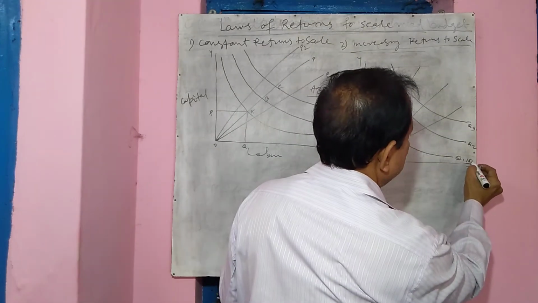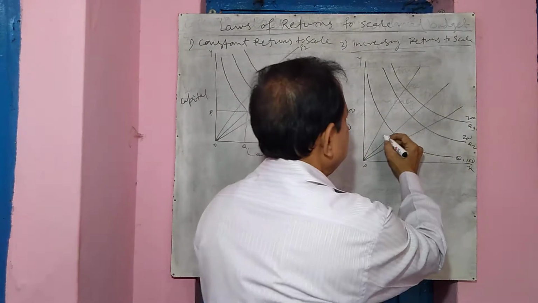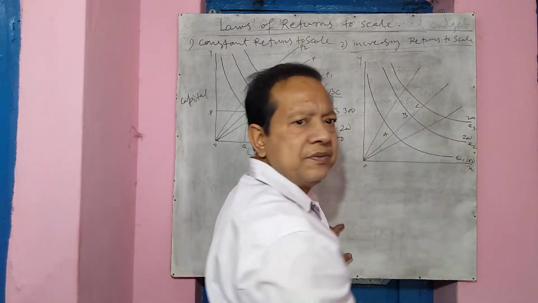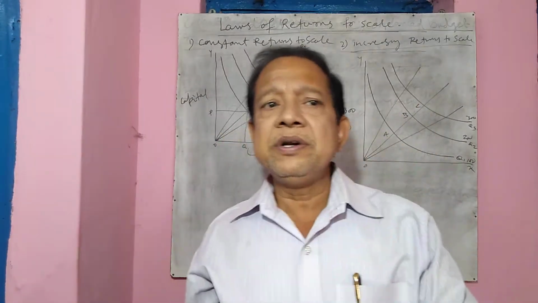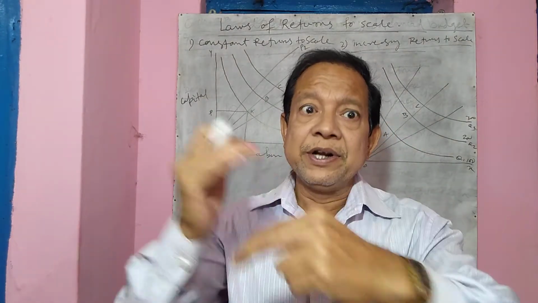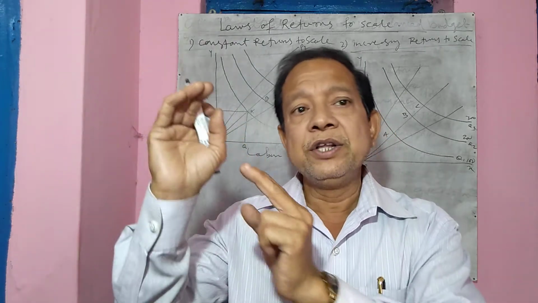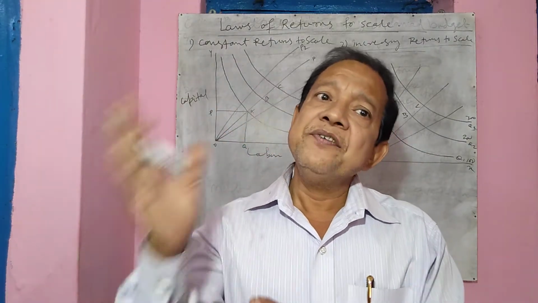Let's say again 100, 200, 300. See here, A, B, C. This is increase in return. Remember, when you talk of increase in return, the other name is diminishing cost. When there is increasing return, when the returns increase, the cost relatively falls. So increasing return also means diminishing cost.